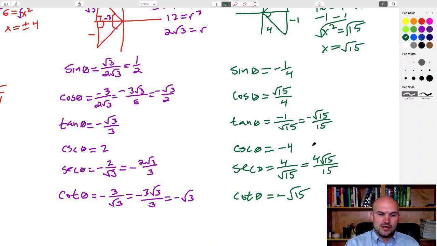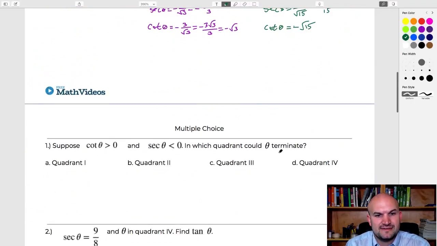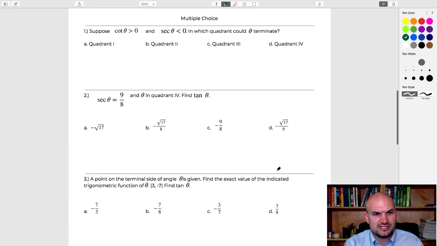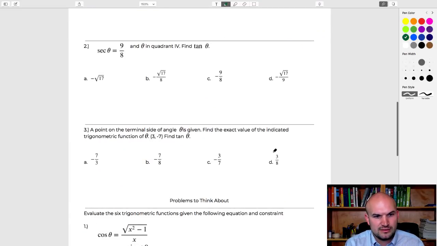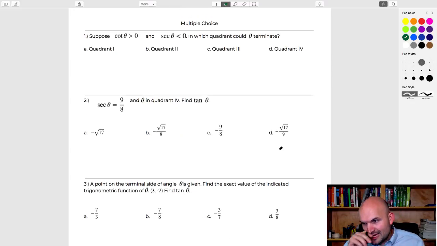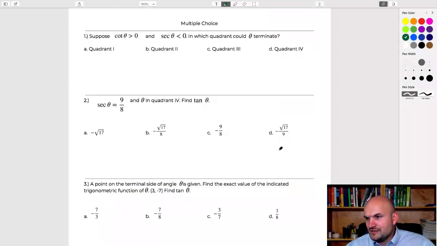All right, so what I'm going to do is take a quick little break. I only have about 10 minutes left here to go through. But if you guys want to take a look at some of the multiple choice, I got 3 of them I'll go through. So we'll cover these 3. But before that, I'll check in the chat with you guys, see if you have any questions or if there's anything I can do to help you out.